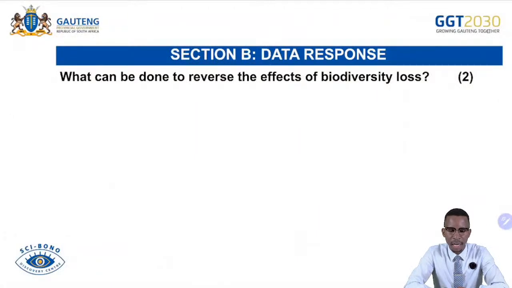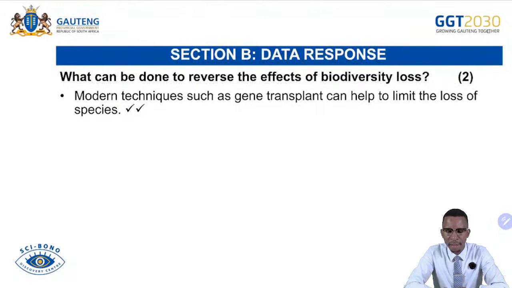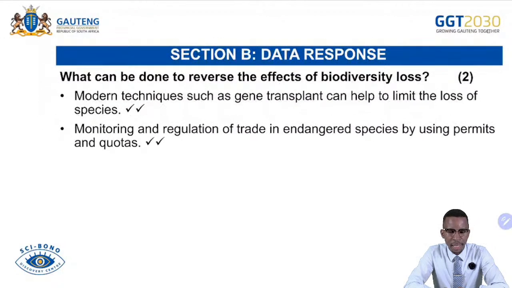And then what can be done to reverse the effects of biodiversity loss? Modern techniques such as gene transplant can help to limit the loss of species. And then monitoring and regulation of trade in endangered species by using permits and quotas.